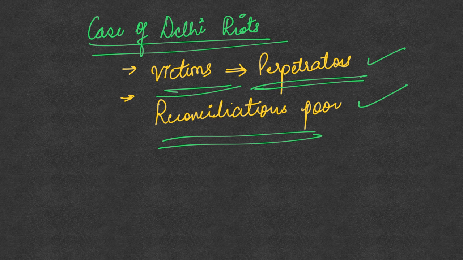So if it is Hindus and Muslims, they will have to be reconciled and peace needs to be established which will be long lasting. But this reconciliation process that usually happens after the riot is being neglected, and this does not happen. Because this is being neglected, residual anger remains in both the warring communities, which will give rise to further communal riots between them. So these were the 2 important issues about the Delhi riots.